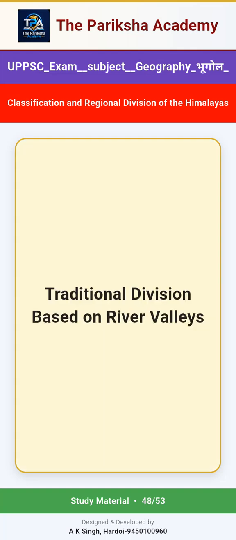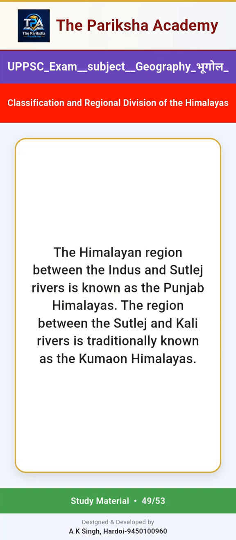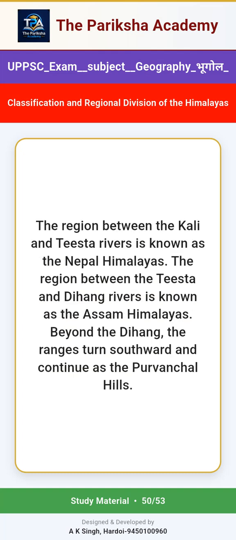Traditional division based on river valleys. The Himalayan region between the Indus and Sutlej rivers is known as the Punjab Himalayas. The region between the Sutlej and Kali rivers is traditionally known as the Kumaon Himalayas. The region between the Kali and Teesta rivers is known as the Nepal Himalayas. The region between the Teesta and Dihang rivers is known as the Assam Himalayas. Beyond the Dihang, the ranges turn southward and continue as the Purvanchal Hills.